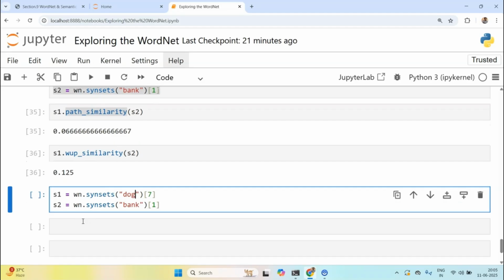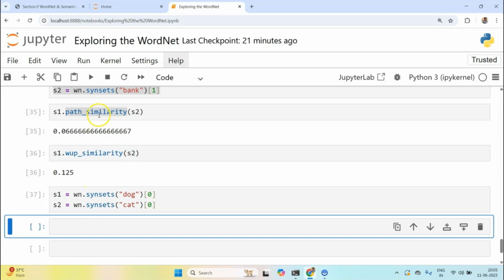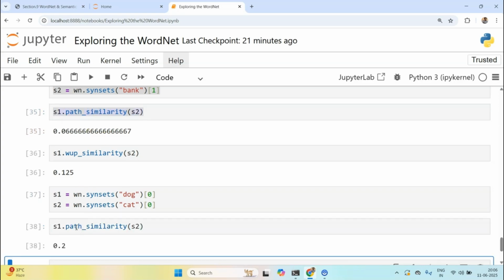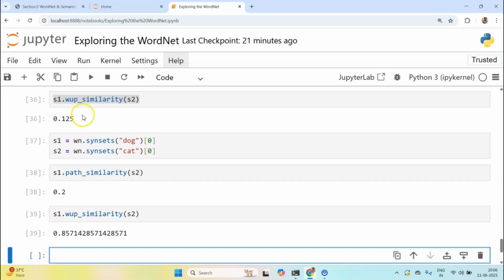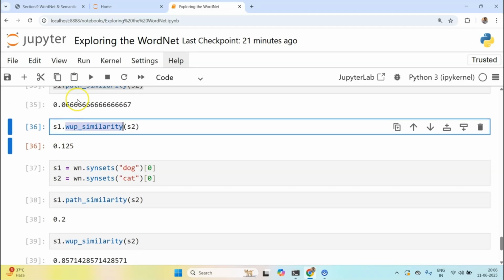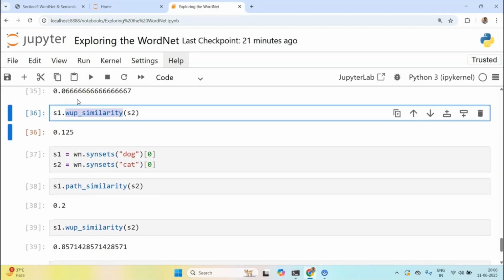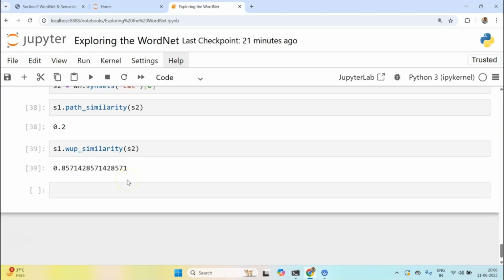Okay, so I'll create dog and cat, and let's look at the zeroth word, and let's try to get the metric. Okay, 0.2. What about verb similarity? We can clearly see verb similarity looks more accurate, I feel, because it is depth based, while path similarity is how far apart. At this point you can write a function that takes a word and also a list of words and finds out which word it is most similar to. This could be a nice challenge and exercise.